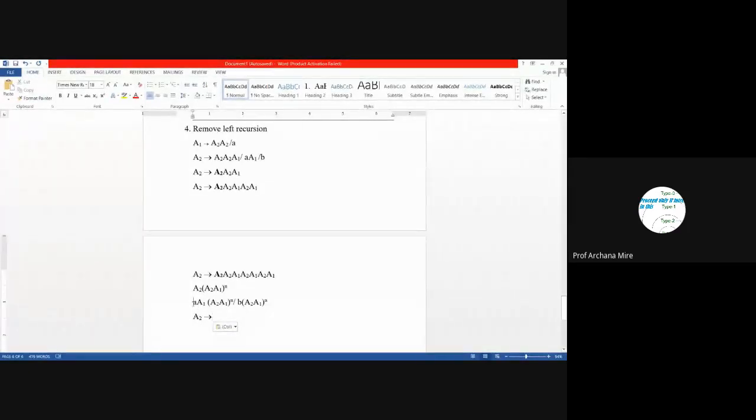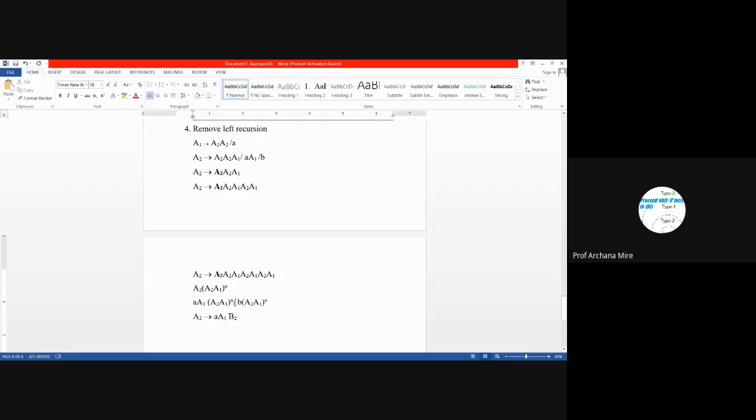So here we want to generate AA1. Compulsorily we want to generate AA1. So we will be writing here AA1. A2 leads to AA1, because compulsorily at the end either AA1 or B should be able to be generated, followed with capital B, or we should be writing here it as B2, because as we have already discussed, we will be using the same subscript which is present on the left hand side of the production rule.